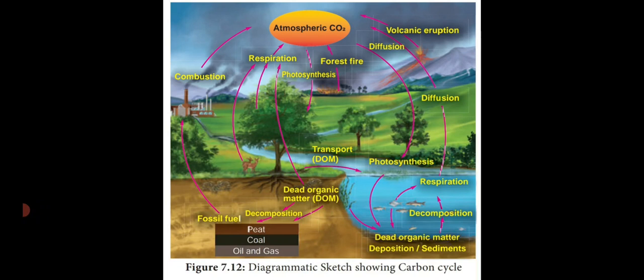So at one level, that is by the process of respiration, the carbon dioxide is increased in the atmosphere. Another one, burning of fossil fuels below the ground level, peat, coal, oil and gases, due to combustion, means burning, liberate carbon dioxide to the atmosphere. Another one, the volcanic eruption also increases the carbon dioxide level in the atmosphere.